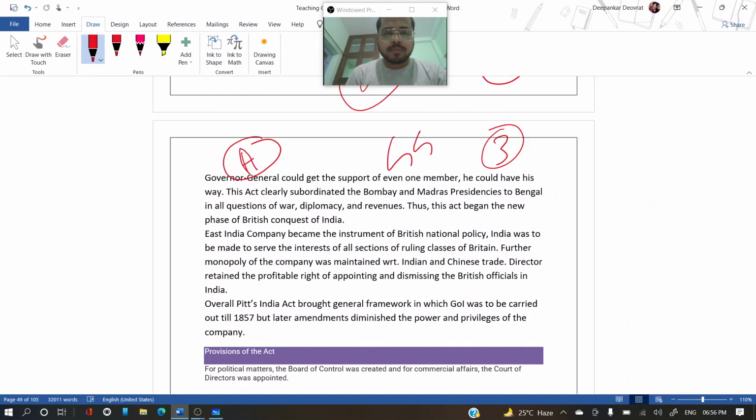This act clearly subordinated the Bombay and Madras presidencies to Bengal in all questions of war, diplomacy, and revenue. Earlier in the Regulation Act, only financial steps were covered. Now, for all of this, they have to take permission from the Bengal presidency. Thus, this act began a new phase of British conquest in India. Now the British government is directly controlling India.